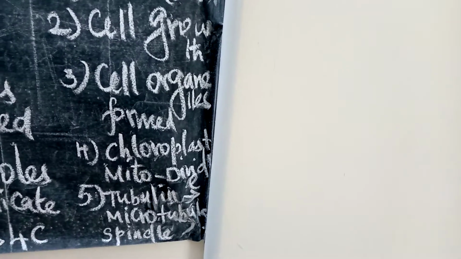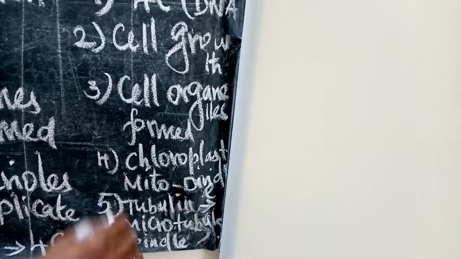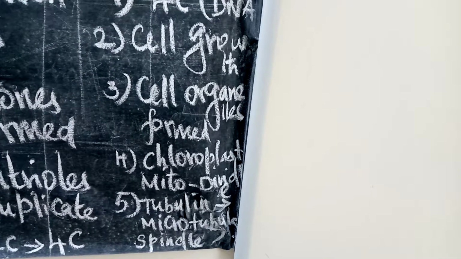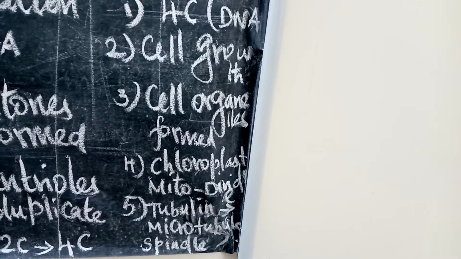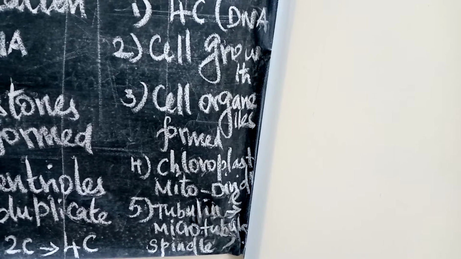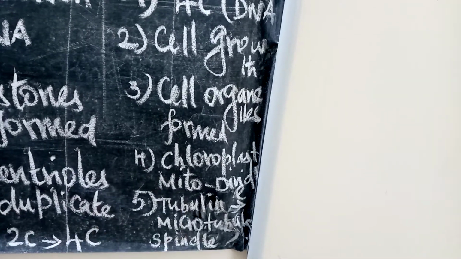What is meant by spindle fibers? This is very important, because at the time of cell division, the spindle fibers are attached to the centromere of the chromosomes, and this is used to move the chromosomes towards the opposite poles. So this is very, very important. Spindle fibers are formed only with the help of tubulin.